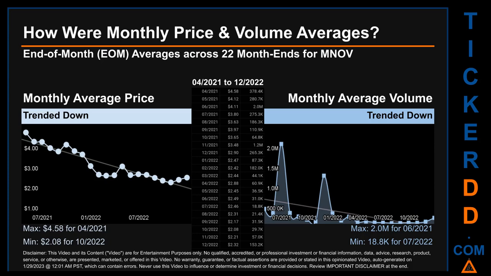Looking at volume, 06/2021 and 07/2022 respectively saw the highest and lowest monthly average volume at 2 million and 18.8 thousand.